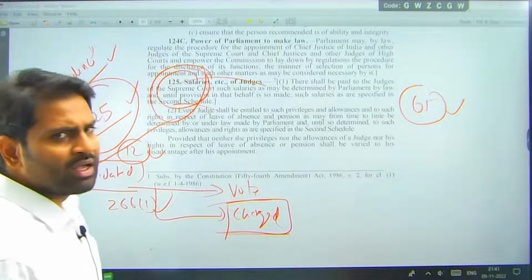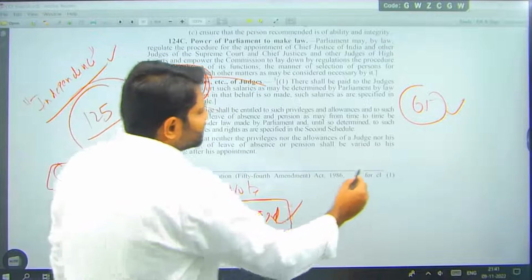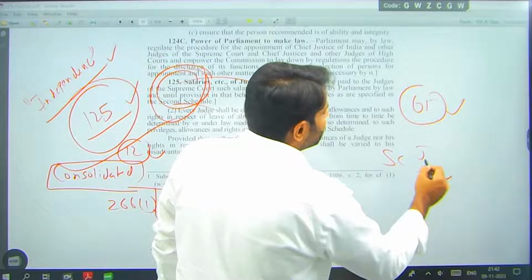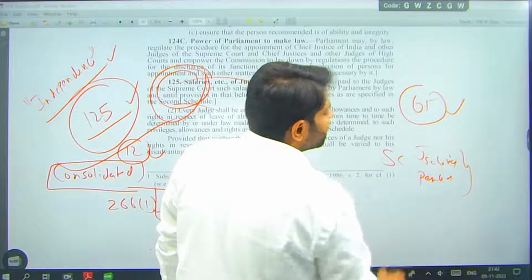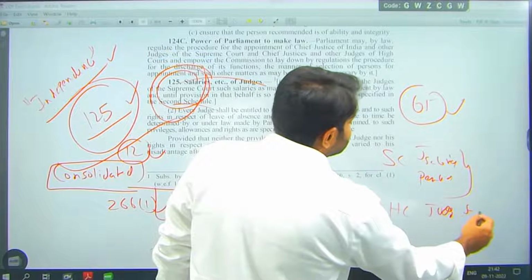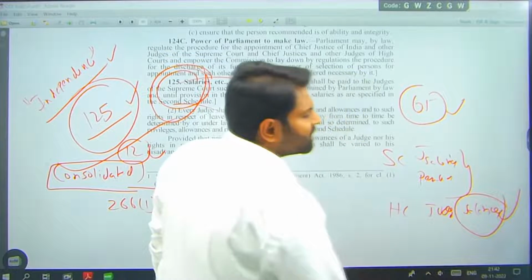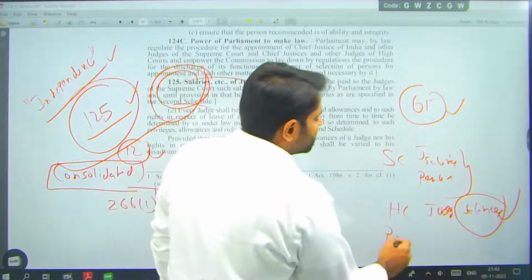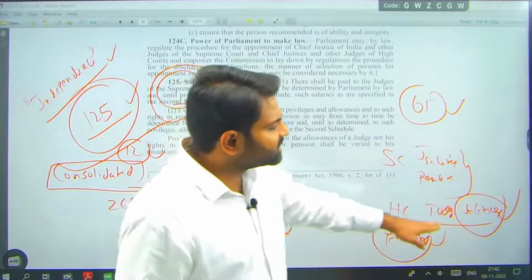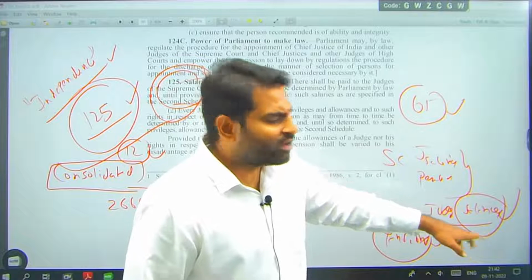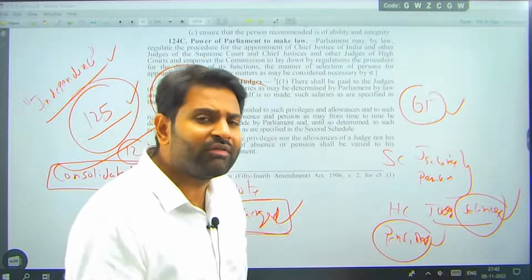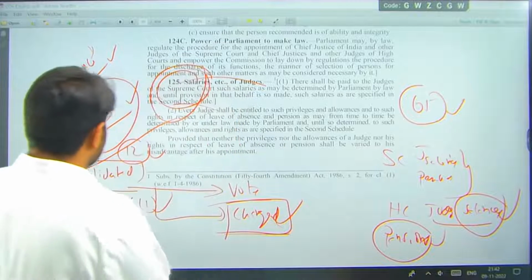The salaries will be charged. And remember, the Supreme Court judges' salary and pension are both charged on the Consolidated Fund of India, whereas High Court judges' salaries are charged on the Consolidated Fund of State, whereas pensions are charged on the Consolidated Fund of India. Remember, Consolidated Fund of India or Consolidated Fund of State, both are mentioned in Article 266(1).